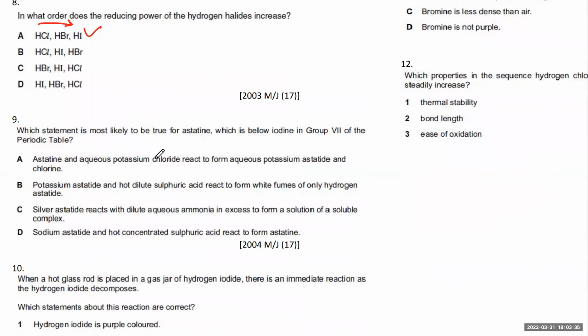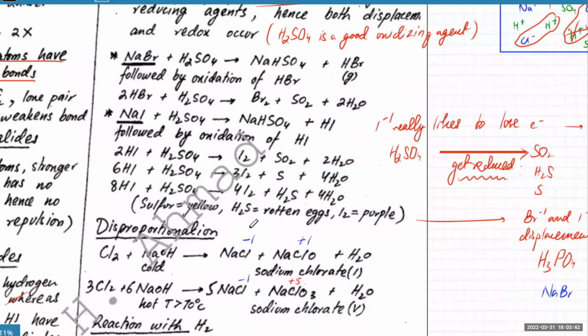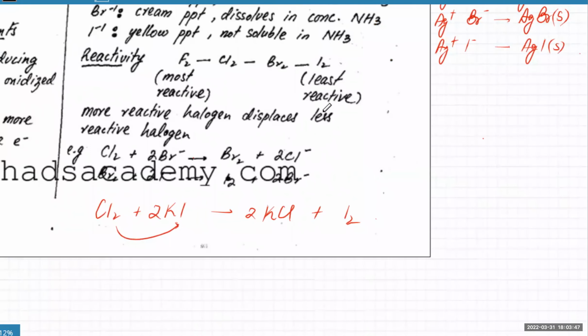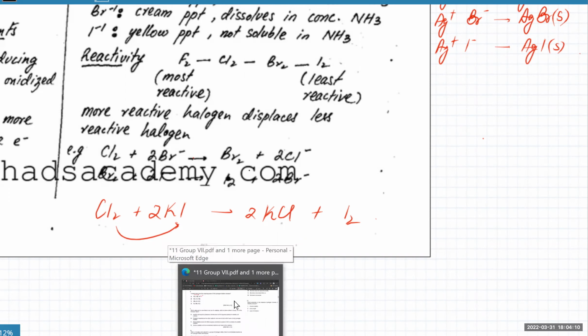So astatine and potassium chloride react to form... This is about displacement. A more reactive halogen displaces a less reactive halogen. So who's the most reactive? The top one. Who's the least reactive? The bottom one. So fluorine, the most reactive halogen, displaces a less reactive halogen from its compounds. Cl2 really likes to gain electrons, so I-1 would be the one that would lose electrons. So it's going to be a redox reaction.